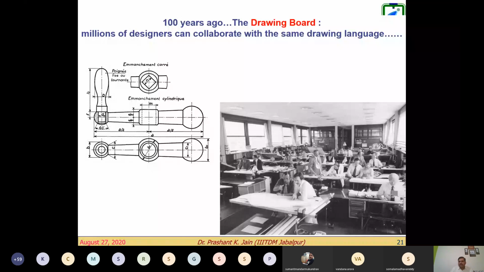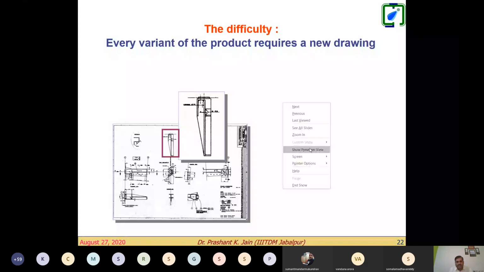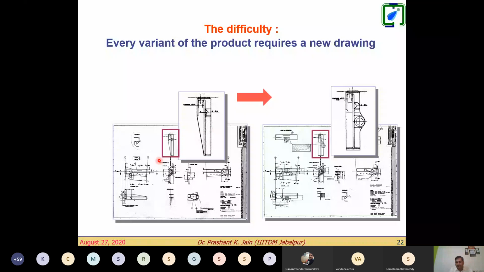Every variant of the product requires a new drawing. Suppose, for example, we have this drawing you can see in this red portion, right? And then we have it shown zoomed here, but you see, if this component has changed, if a small variation is there, then we need to change this component, but on this particular drawing, this component cannot be changed. So we need to redraw or reprint the entire full drawing sheet, right?